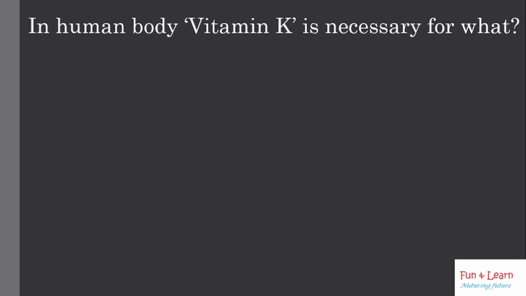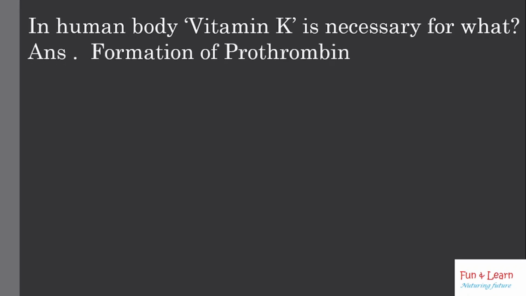In human body, vitamin K is necessary for what? Vitamin K is necessary for blood clotting, means formation of prothrombin. Prothrombin is required to clot blood. Vitamin K is a group of vitamin that the body needs for blood clotting.